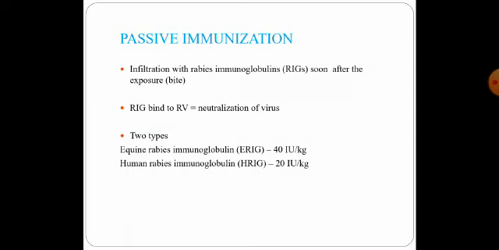So what does this immunoglobulin do? It binds to the rabies virus, bringing about neutralization of the virus. So once the virus is neutralized, it has no scope for traveling up into the central nervous system. So at that stage itself, you are going to save the patient. There are two types of immunoglobulins, the equine rabies immunoglobulin and the human rabies immunoglobulin. The most preferred one is the human rabies immunoglobulin, because we have very few reports of hypersensitivity reactions.